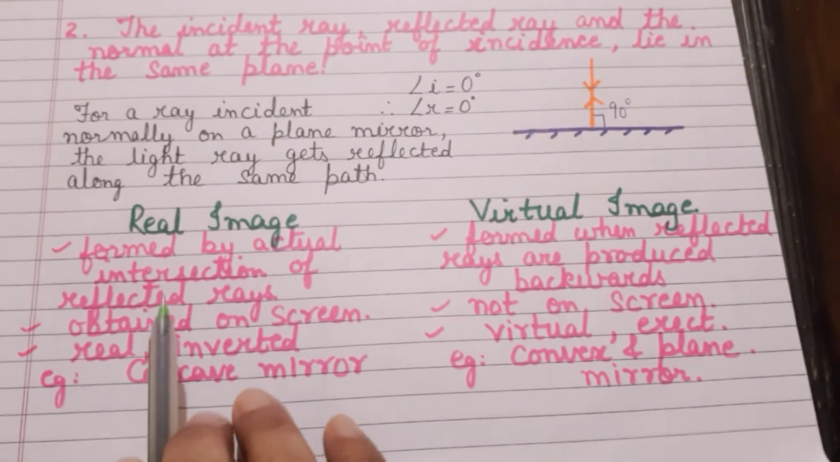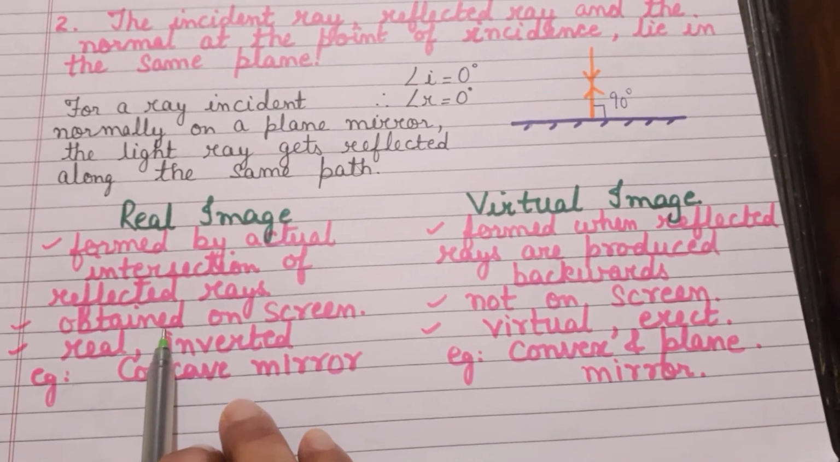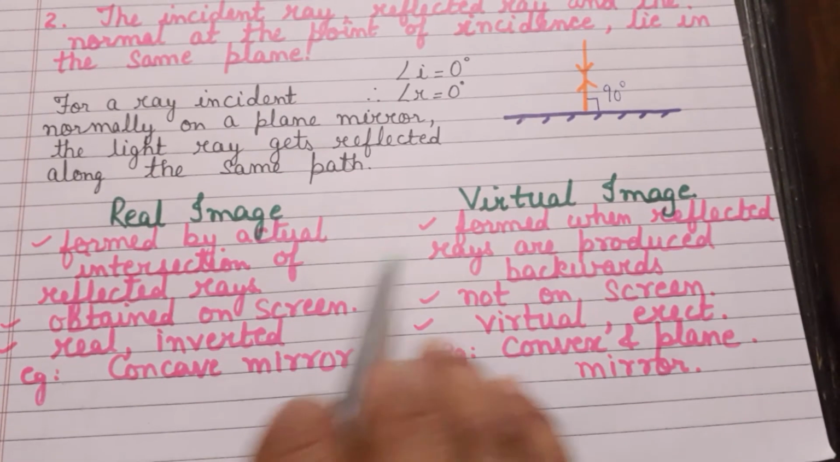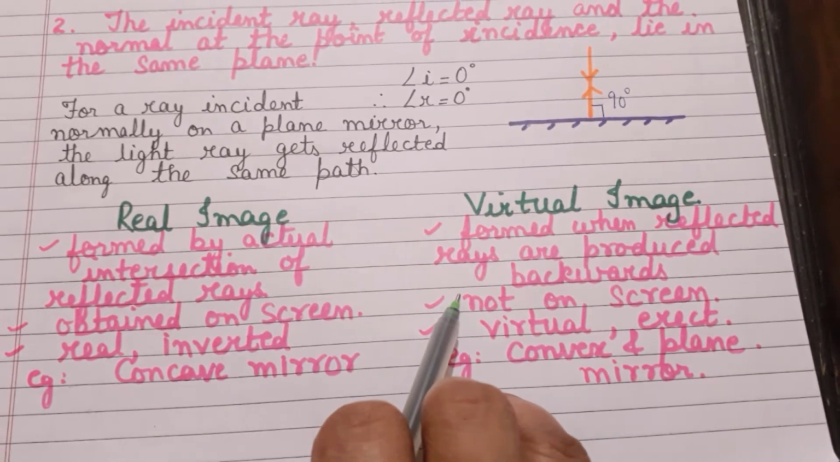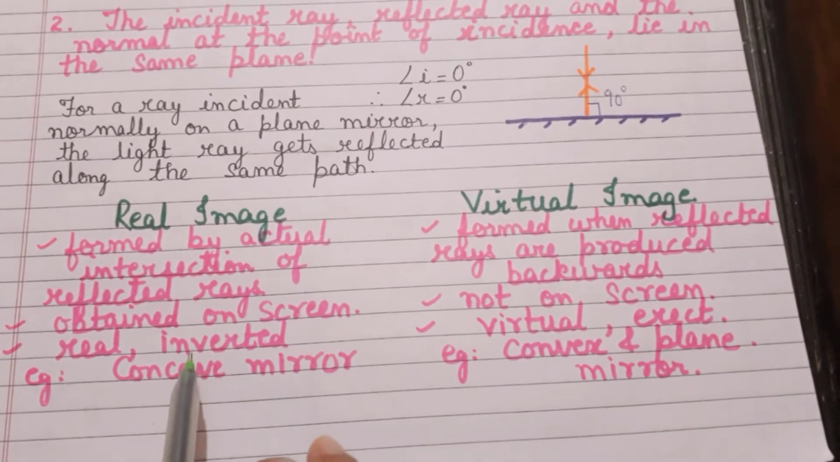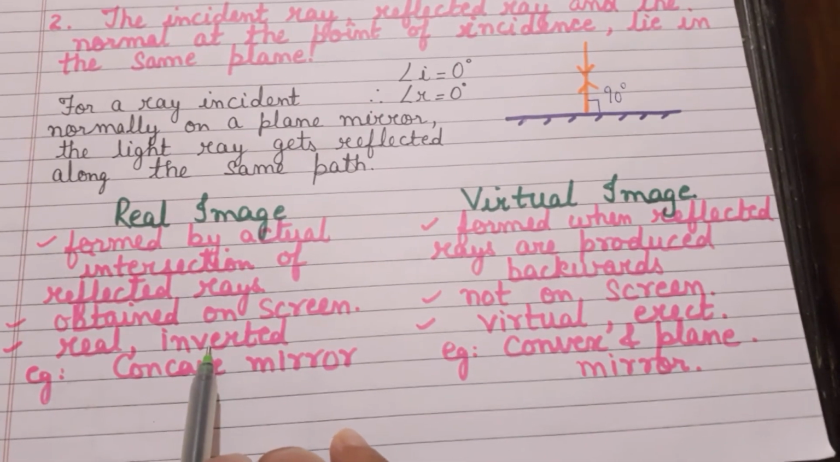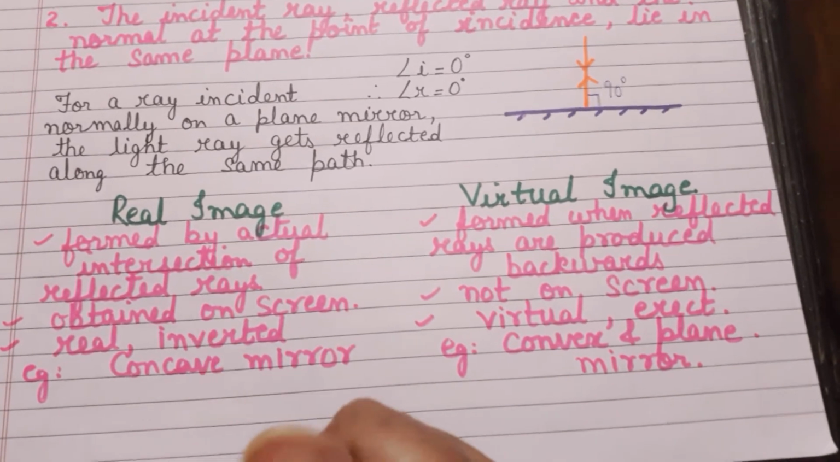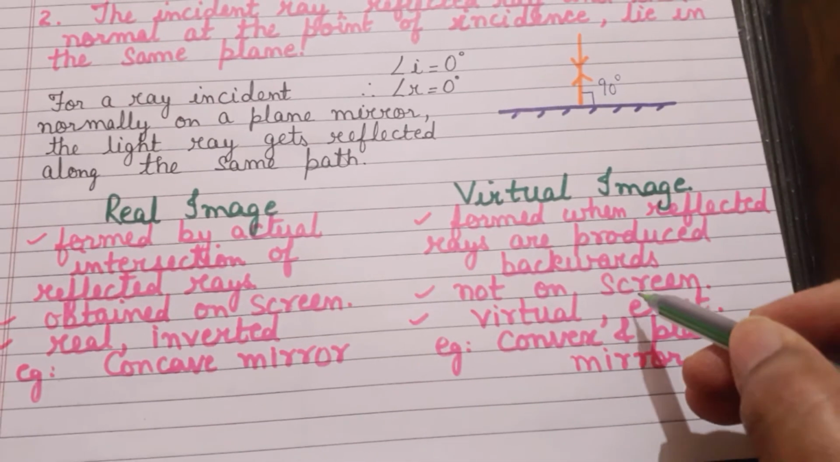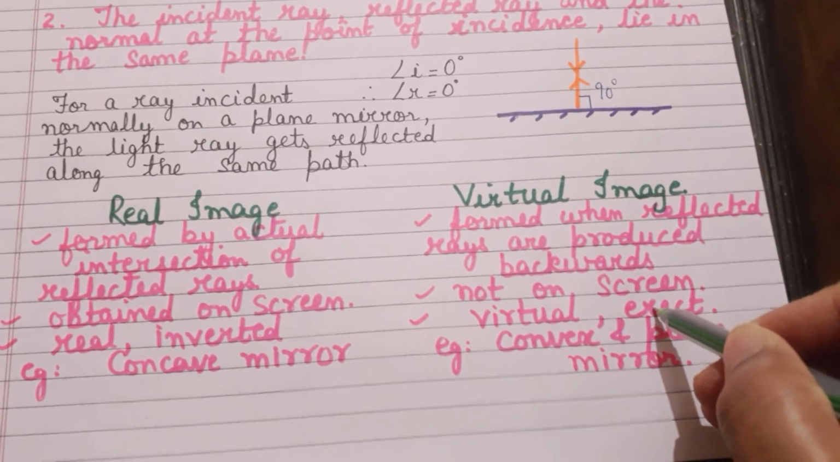Okay, next is that a real image is an image which is obtained on the screen, while a virtual image cannot be obtained on the screen. And a real image is always mostly inverted. Yes, it is always inverted. Inverted means upside down. While a virtual image is an erect image. It is an upright image.